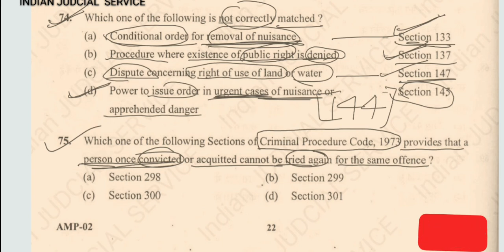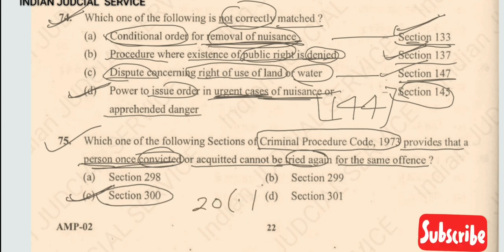So this section is related to the doctrine of double jeopardy, and this is clearly provided in section 300 of CRPC. So answer here option C. And the same type of provision is provided in our Constitution under Article 20 clause 2. So answer here option C.